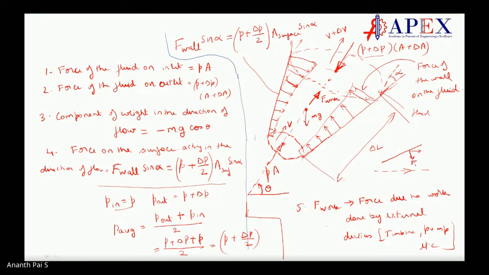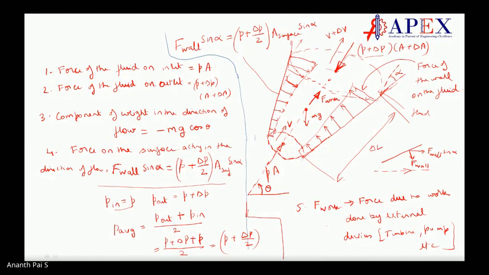This is F wall, and we are considering forces in the direction of the flow. This is F wall sine alpha. Clear? Make sense? Okay, yes, sir. What is alpha? This is alpha.